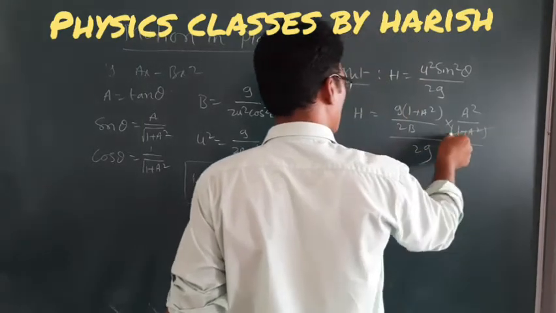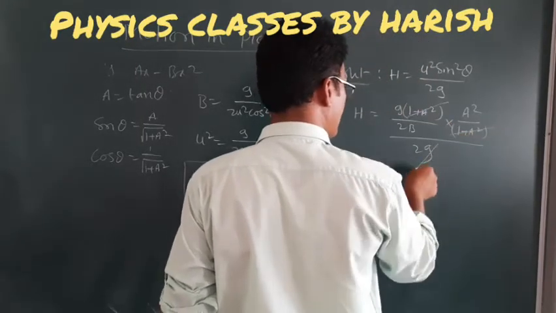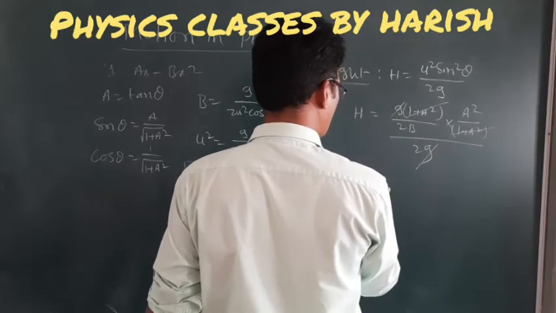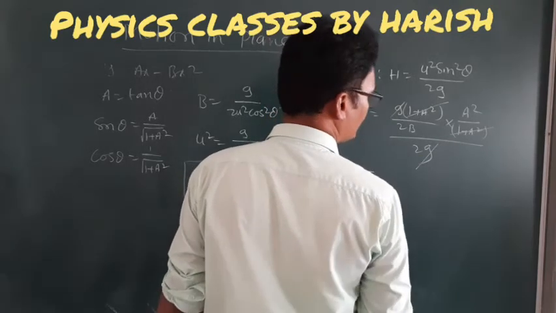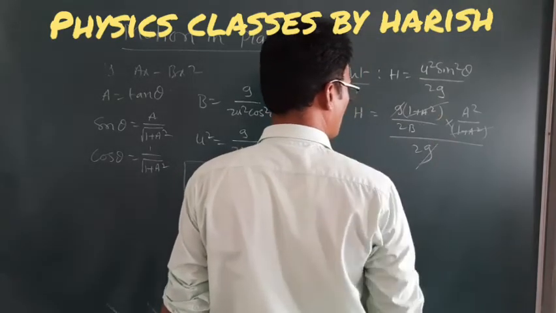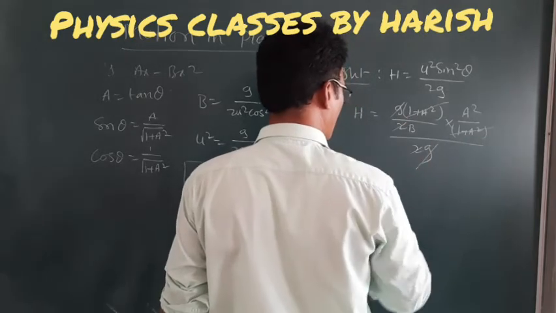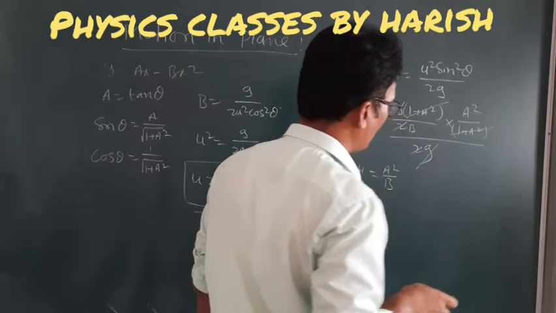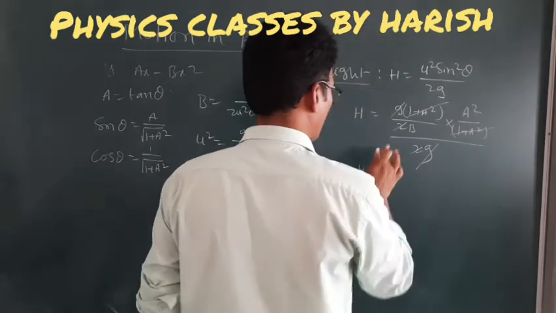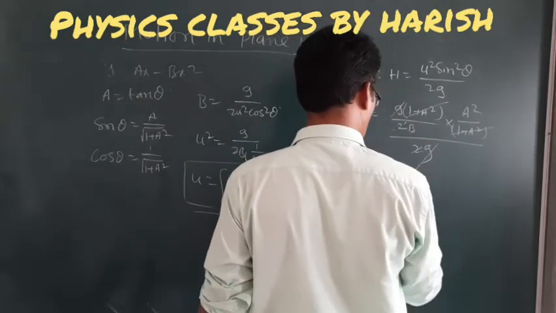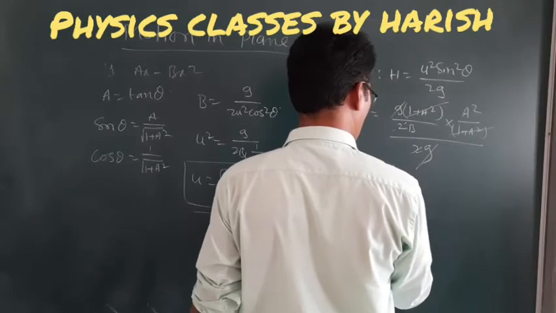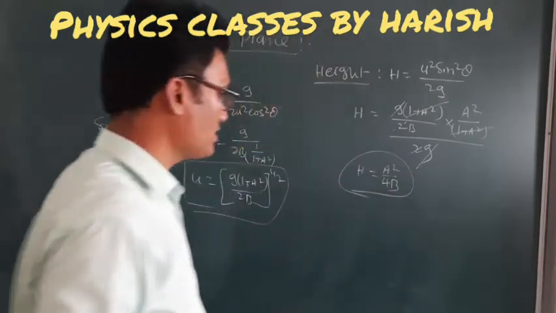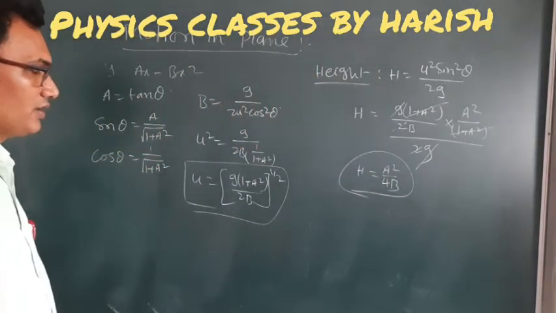The 1 plus a square cancels, g cancels. Then 2 goes to the denominator, it will not cancel, it will be 4b. So the maximum height is h is equal to a square divided by 4b.